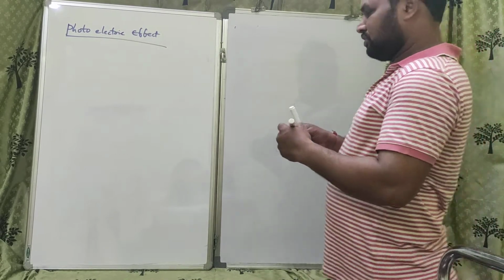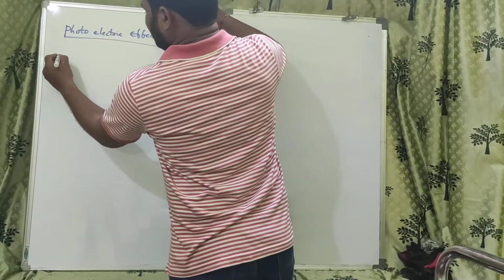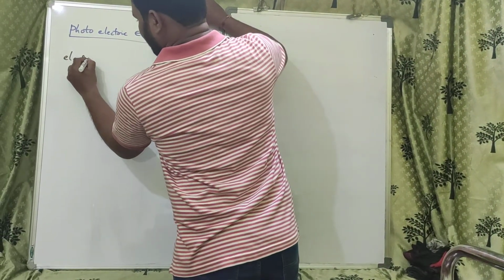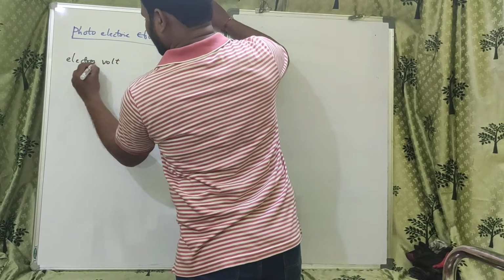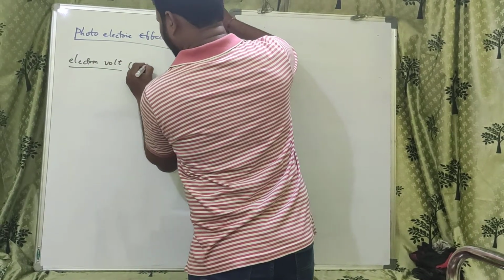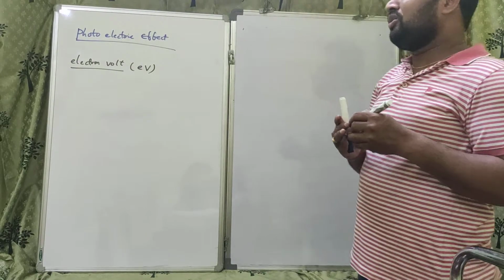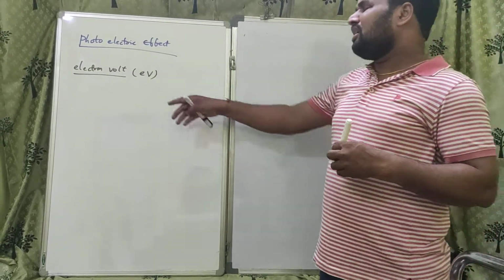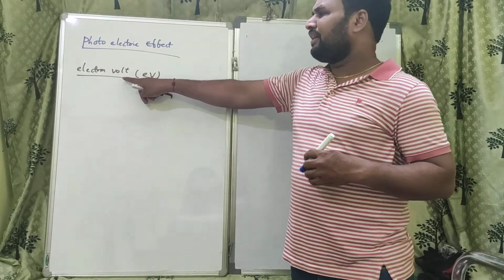So, what is electron volt? Electron volt, eV, is a unit of energy.